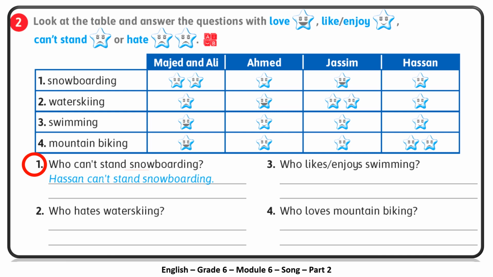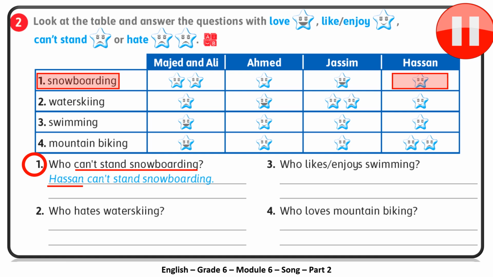The question is, who can't stand snowboarding? So the target sport here is snowboarding. And we need to find who can't stand. That means one sad face. So we say that it's Hassan. So Hassan can't stand snowboarding. Now, it's time to pause the video to answer the remaining questions following the same procedures or the same strategy.